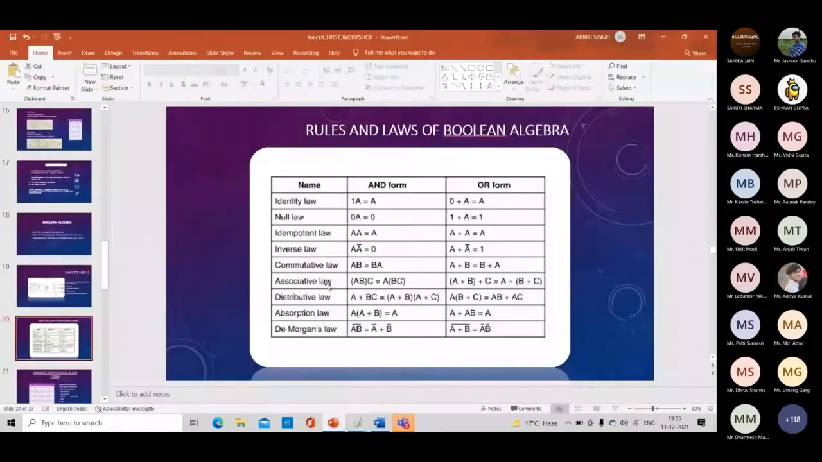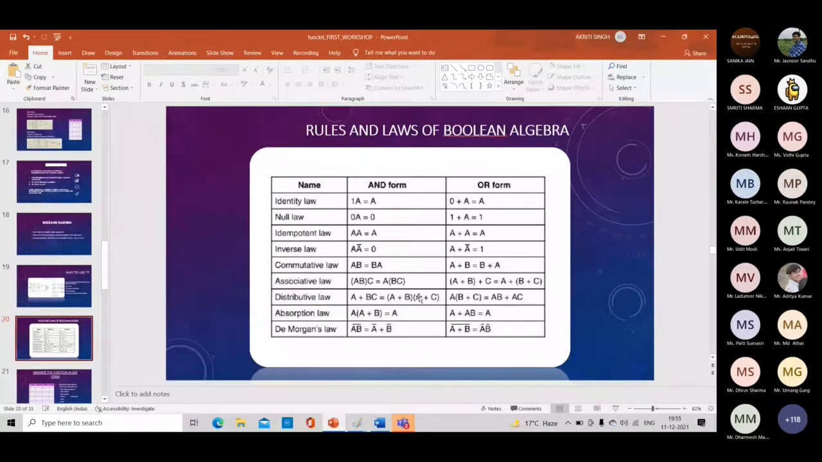Distributive law. This law is a little bit important. As you can see here, first look at the OR form: A dot (B plus C). This dot distributes over B and C, so it becomes A dot B plus A dot C. In the same way, in the AND form, the plus distributes over B and C, so A plus B dot C becomes (A plus B) dot (A plus C).